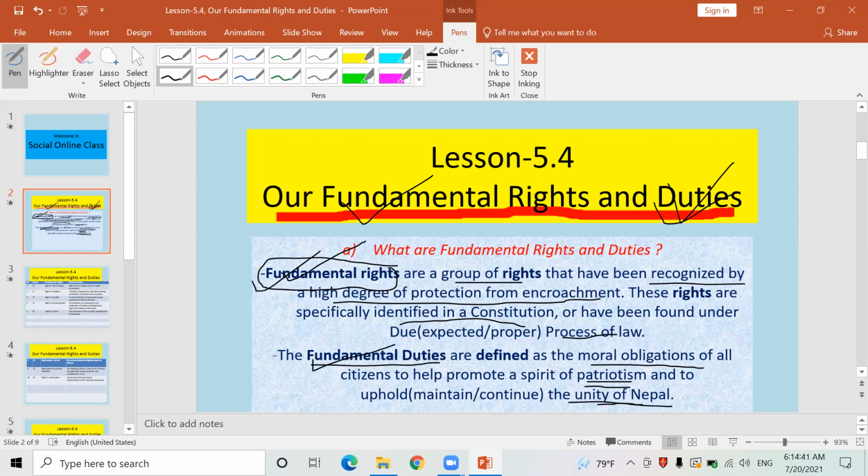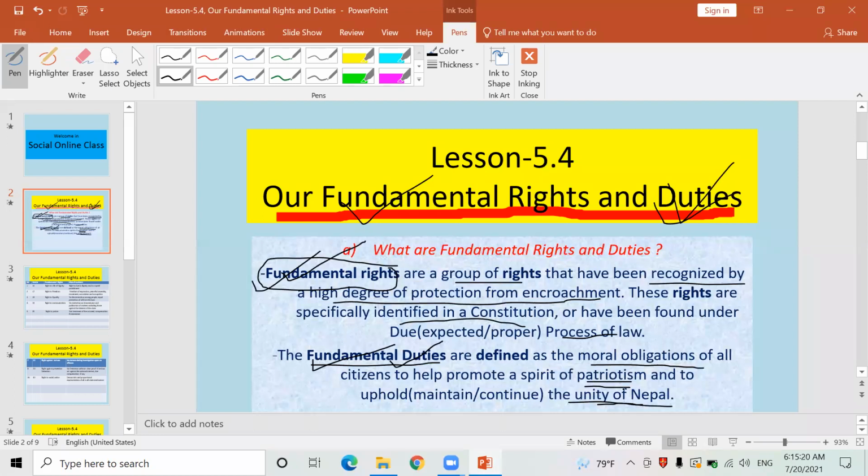naitikta. If all people do moral works, I mean, everybody, if they are morally sound, honest, and do not want to do bad deeds in the society, okay, if they are honest, or show honesty, developing the feeling of patriotism and maintaining the unity of Nepal, that is collectively known as fundamental duties. Are you clear? Look, right?